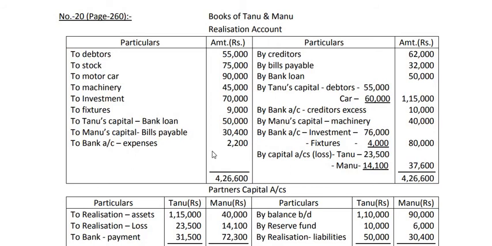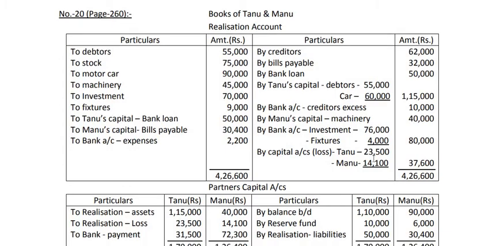The balance of this account is coming to this side because this side total was less than this side. This side total was coming 4,26,600 but this side 4,26,600 was not coming. So to make it 4,26,600 I put this balance on this side, 37,600. That is called realization loss. So I have written by capital account, loss 37,600, and that is shared in the ratio 5:3. So 5 by 8 and 3 by 8 of this is this and this.